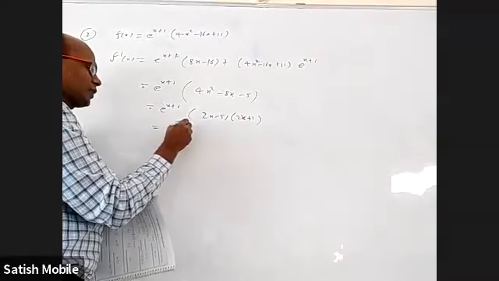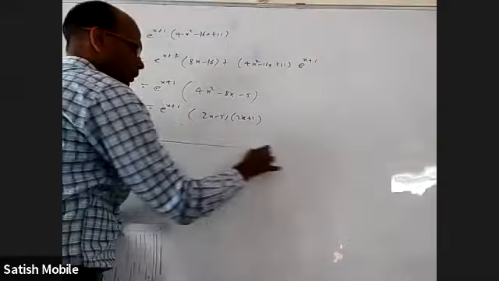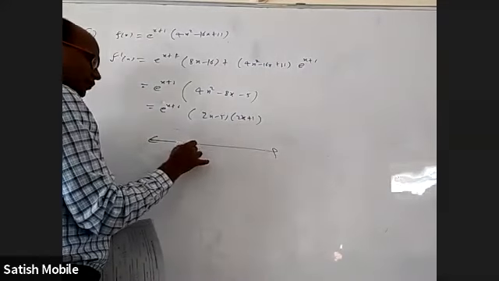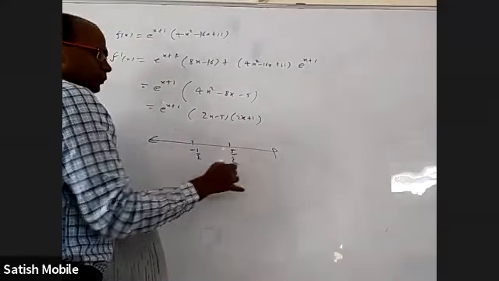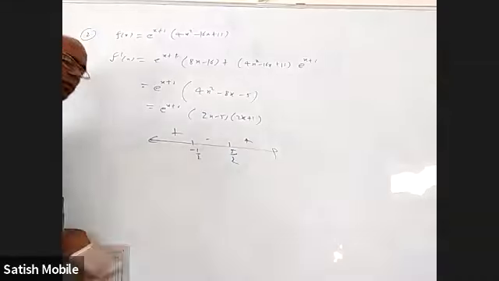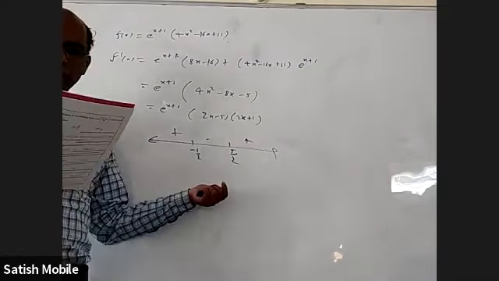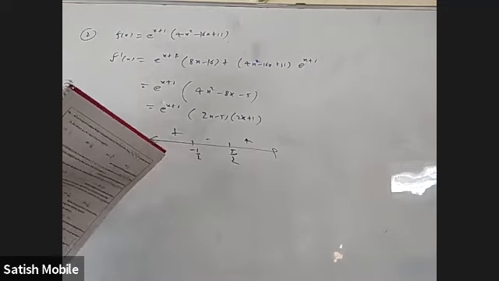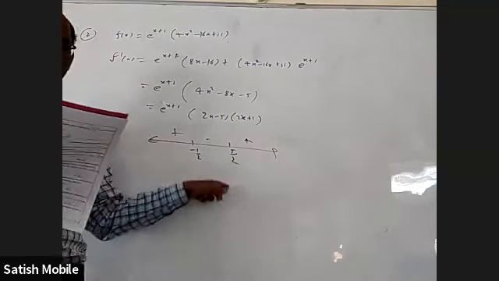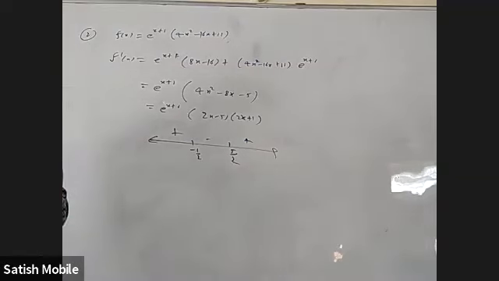So e power x plus 1, I'm going to get that. This is 0 at minus half. This is 0 at 5 by 2. Positive, negative, positive. That is simple. So when it is decreasing, only open interval minus half to 5 by 2. When it is increasing, minus infinity to minus half union 5 by 2 to infinity.